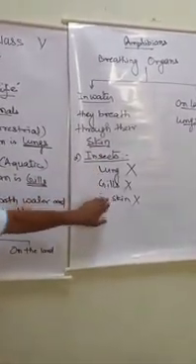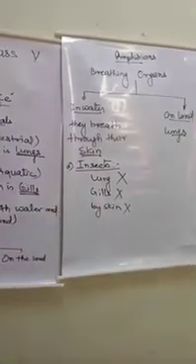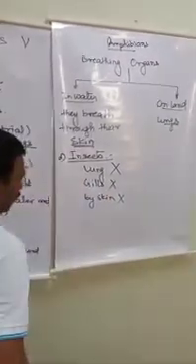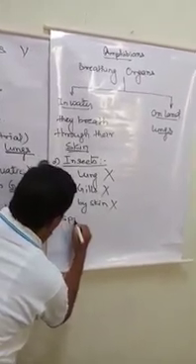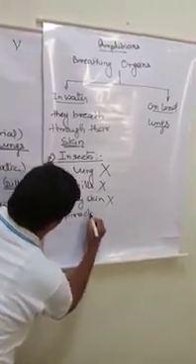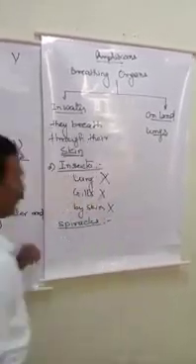They don't have gills. They can't breathe by skin. Then how do they breathe? Of course, they have some special structure, and that structure is called spiracles. What is a spiracle?